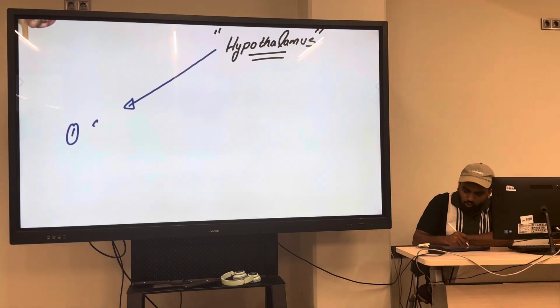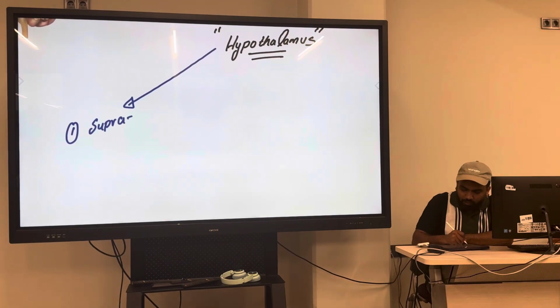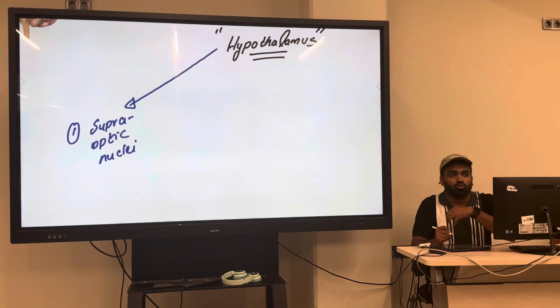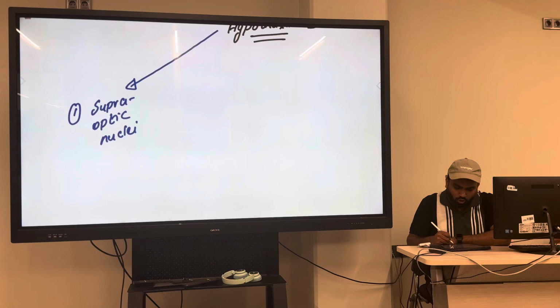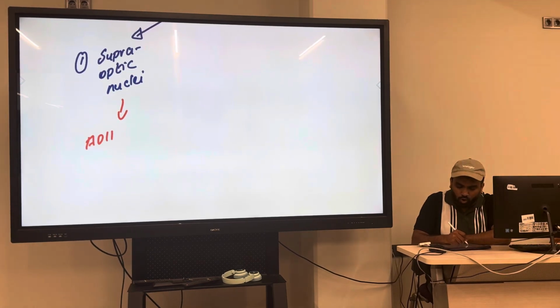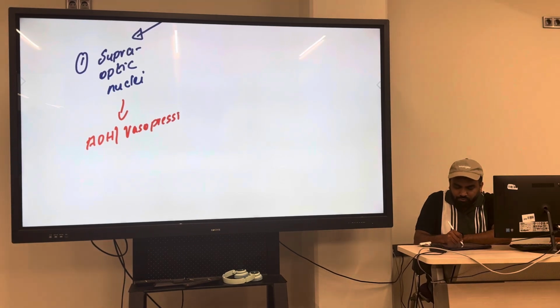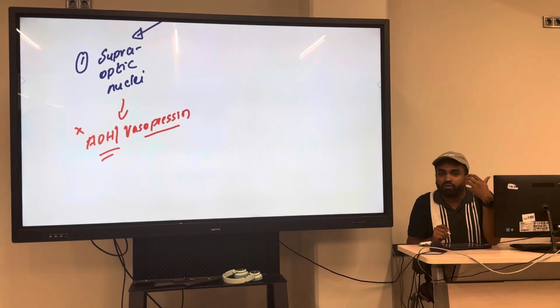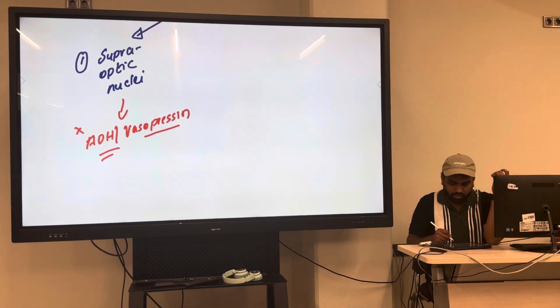One is the supraoptic nuclei. Supraoptic, above the optic, right? What is the function of it? Everyone knows, they produce ADH. ADH is also called antidiuretic hormone or vasopressin, right? They reabsorb water. If anyone has a deficiency of it, they will not reabsorb water and will have diabetes insipidus, right?